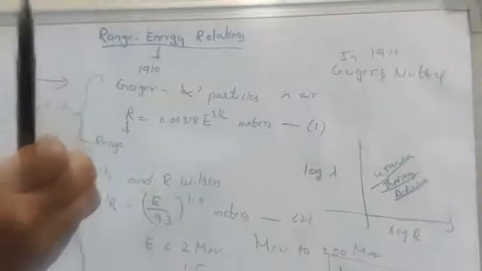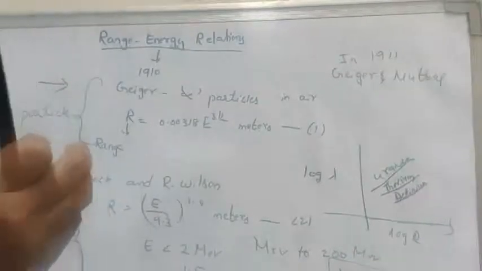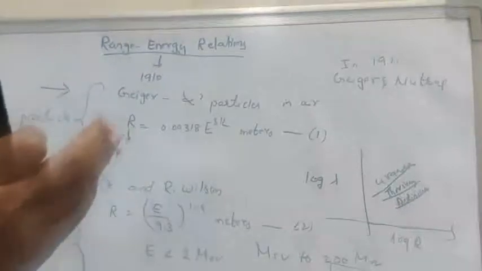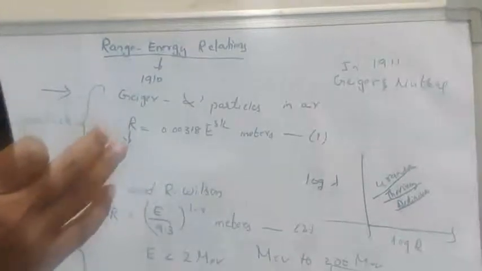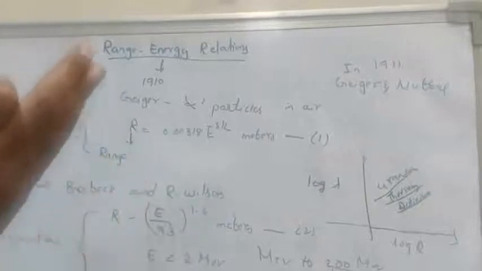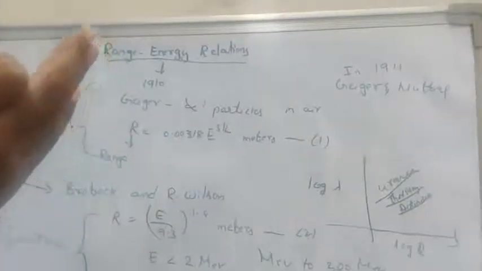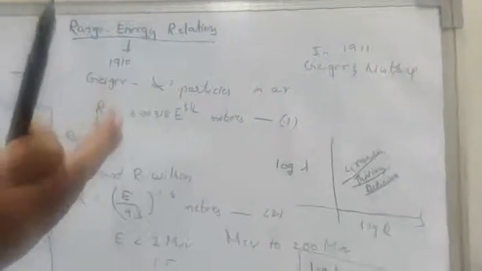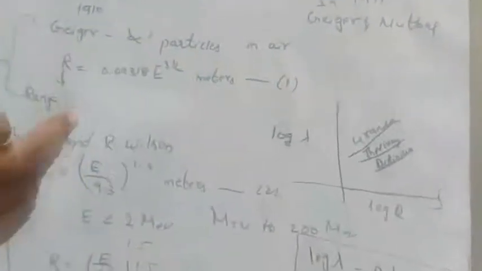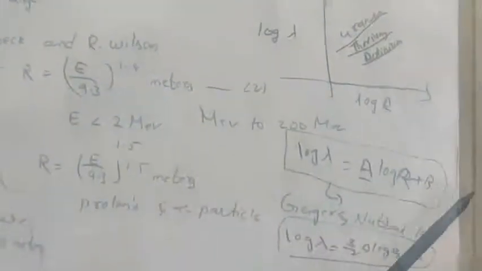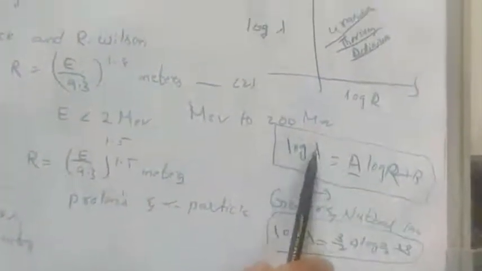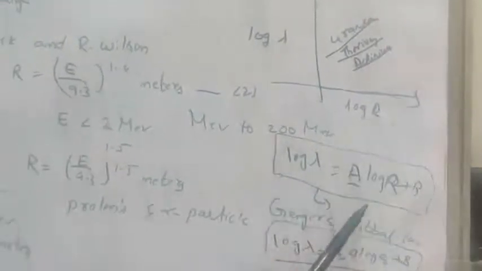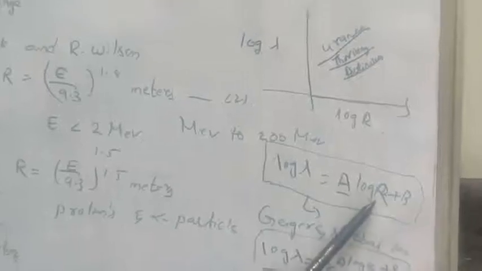So for any element, if you consider its range and disintegration constant and get a straight line, then we say that the element obeys the Geiger-Nuttall law. According to them, the relation is given by log lambda is equal to A log R plus B. This is the Geiger-Nuttall law for range.